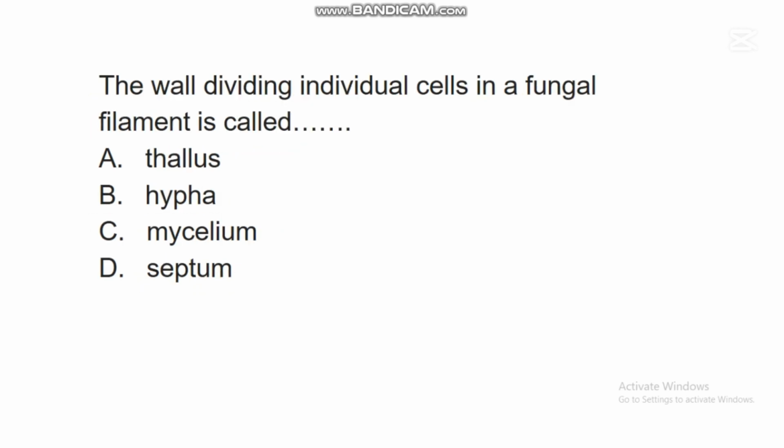The next question says, the wall dividing individual cells in a fungal filament is called dash. A. Thallus, B. Hypha, C. Mycelium, D. Septum. In this question, the correct answer is D. Septum. This septum is a wall dividing individual cells in a fungal filament.